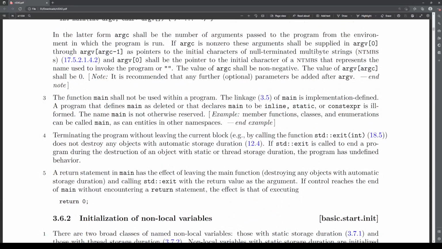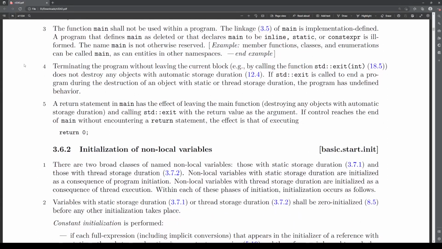Number 3 says that the function main shall not be used within a program. We know that. We should not call main ourselves. Number 4 is interesting: terminating the program without leaving the current block, for example by calling std::exit, does not destroy any object with automatic storage duration. And number 5 says a return statement in main has the effect of leaving the main function, thus destroying any object with automatic storage duration and calling std::exit. And if you don't see any return statement, the effect is implicitly adding a return 0. So these are the things that we are going to check inside our code.